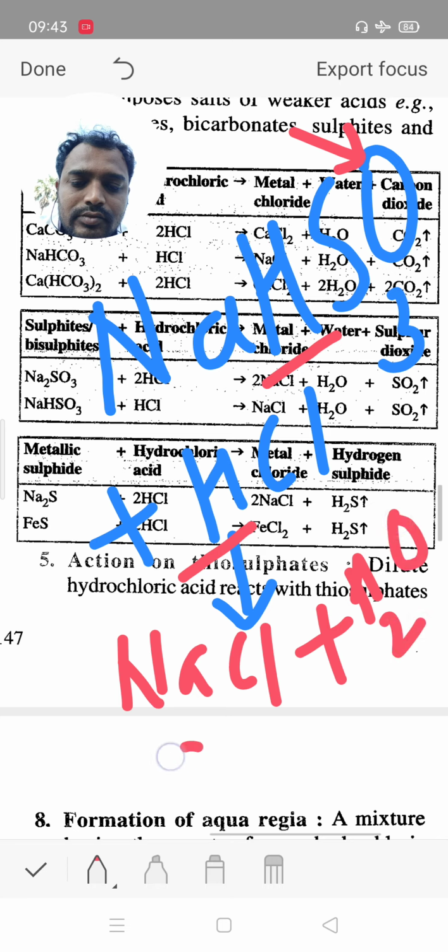In this reaction 1 sulfur and remaining 2 oxygen, means the same sulfur dioxide evolved. So students, when sodium bisulphite reacts with hydrochloric acid, it gives sodium chloride plus water and sulfur dioxide evolved.